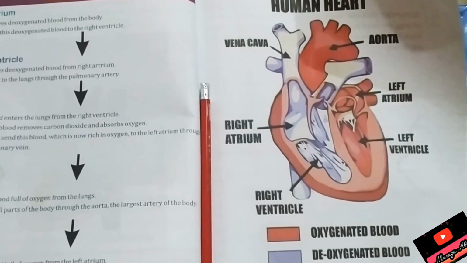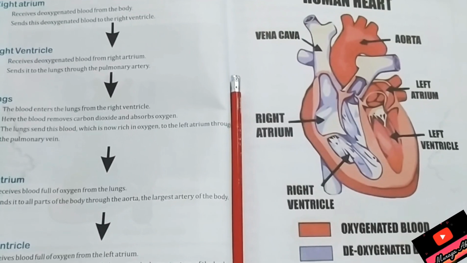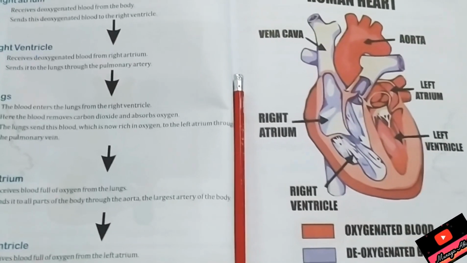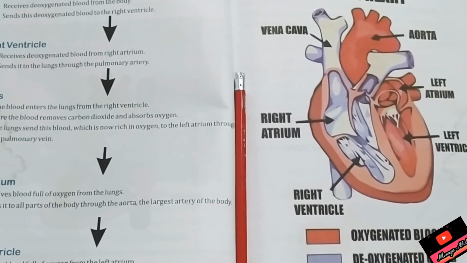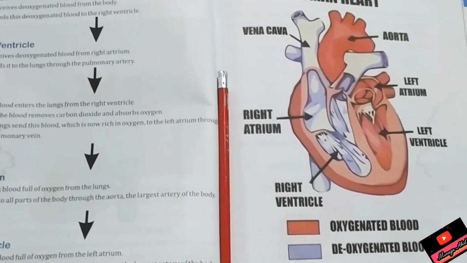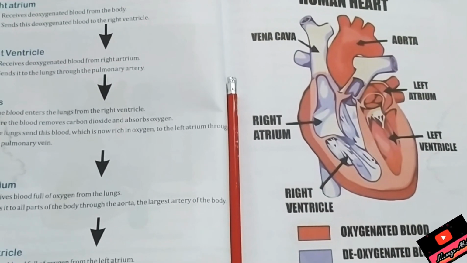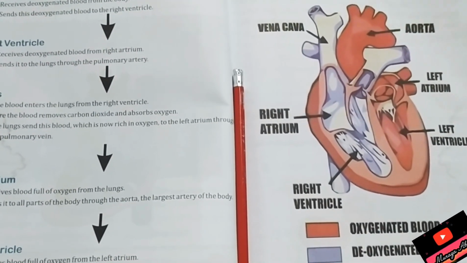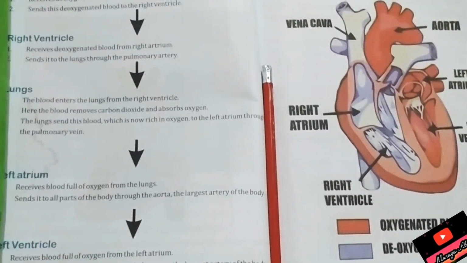Our body has 2 types of blood: oxygenated blood and deoxygenated blood. When our blood has more oxygen, it is called oxygenated blood, and it is supplied to the whole body through the aorta and it is shown in red color. Blood that has more carbon dioxide, due to waste and other chemical reactions in the cells, is termed deoxygenated blood.